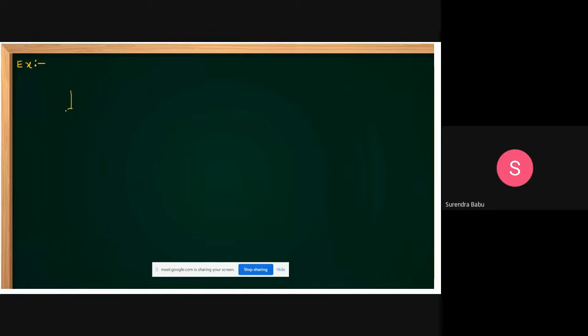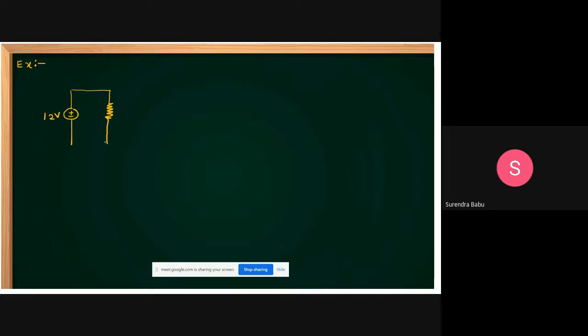This is plus minus 12 volts, and this is a 6 ohm resistor.